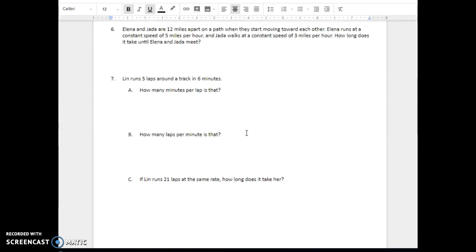Question 7. Lynn runs 5 laps around a track in 6 minutes. A. How many minutes per lap is that? B. How many laps per minute is that? C. If Lynn runs 21 laps at the same rate, how long does it take her?